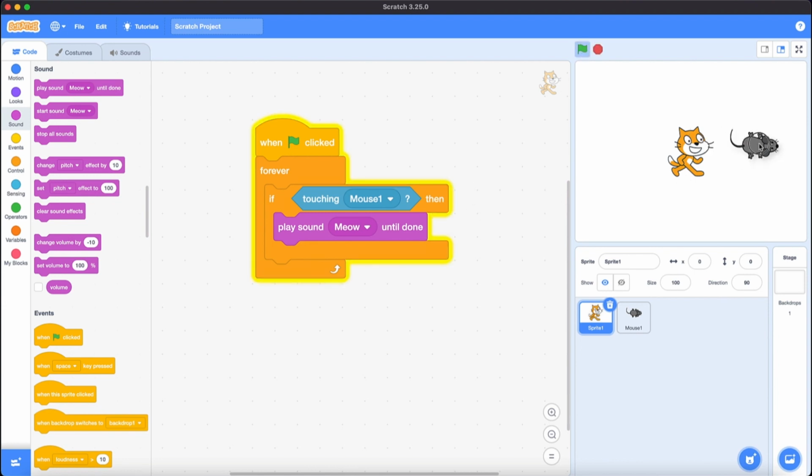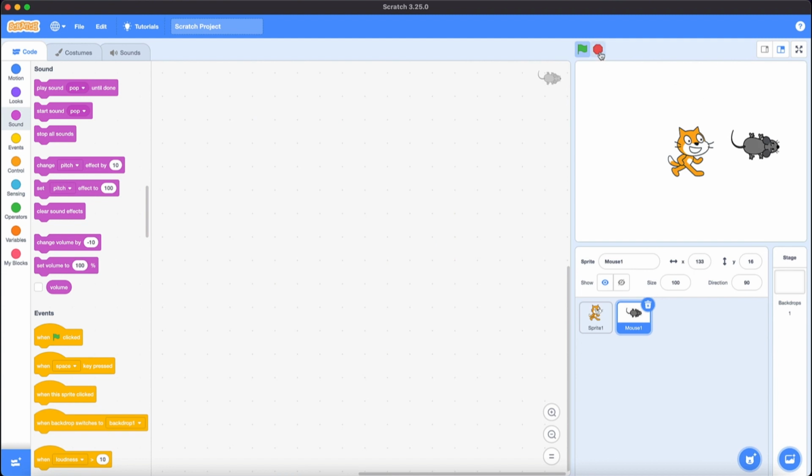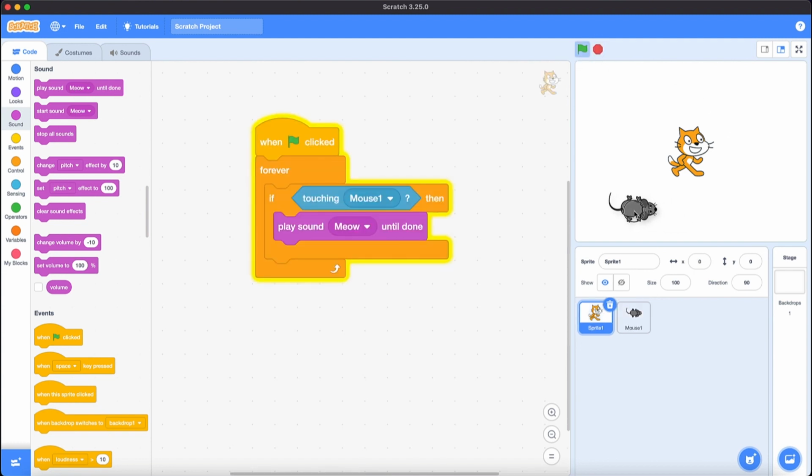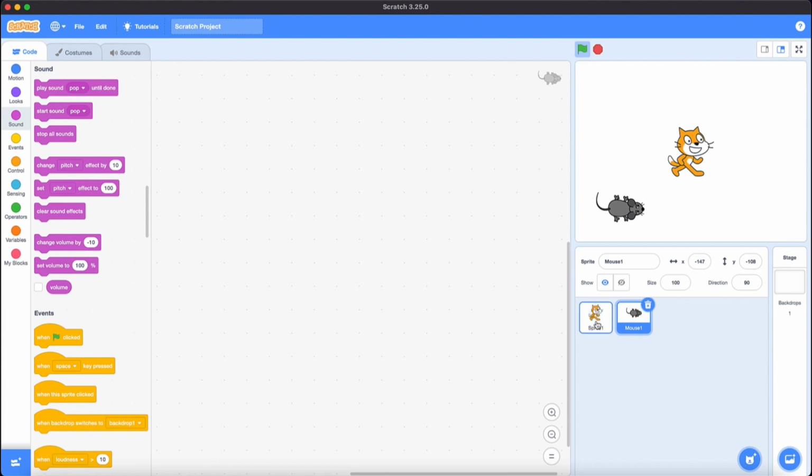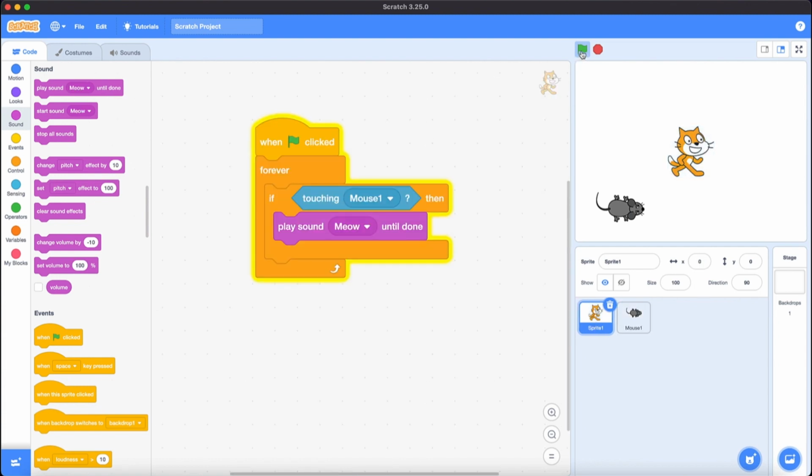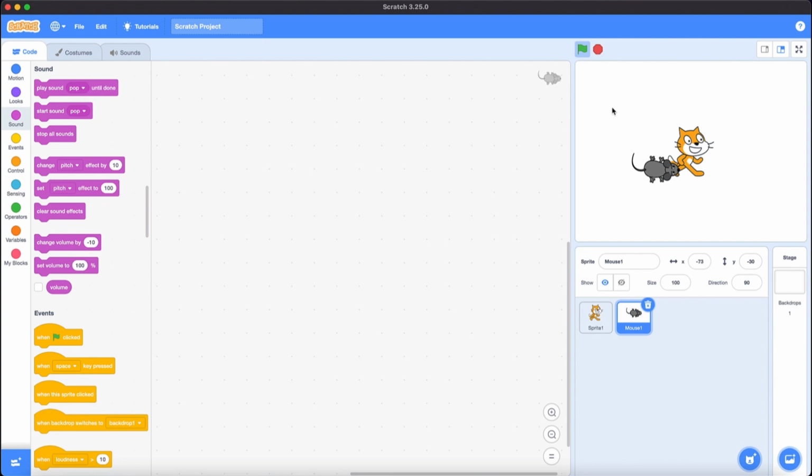You see, it's touching the mouse, so it's making a sound. You see that I put the mouse apart from the sprite, from the cat. Now when we push the stop button and green flag, you see that it's not making any sound because it's not touching the mouse. But if I bring the mouse near the cat, you see that it's making that mouse sound. So this is how the if-then block works.